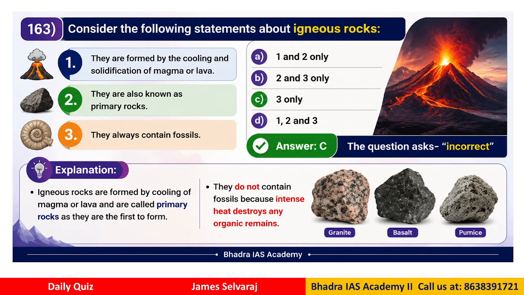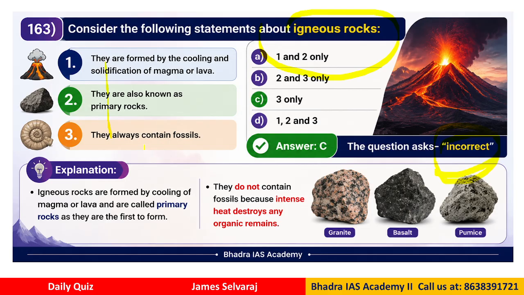Question number 163. Consider the following statements about igneous rocks. They are formed by the cooling and solidification of magma or lava. They are also known as the primary rocks. They always contain fossils, right? So which of these statements are correct? So the answer here is C. The question is which is not correct. Okay. So we have 3 statements. The question is regarding the igneous rock, which statement is not correct, incorrect, right?